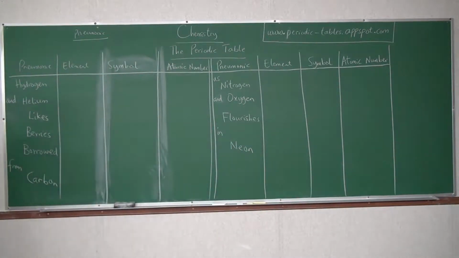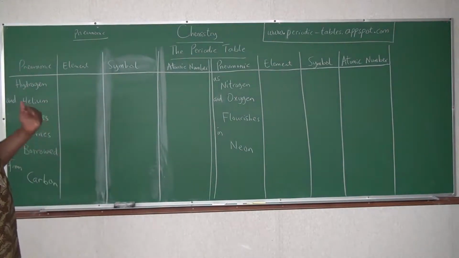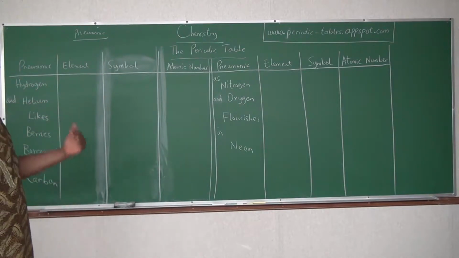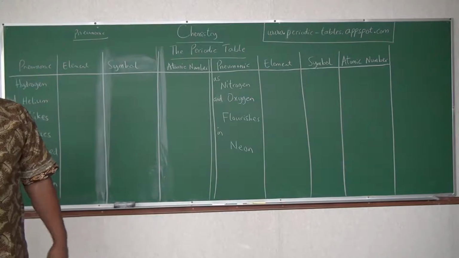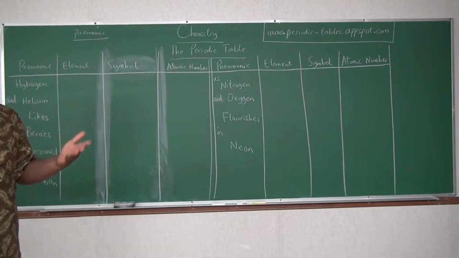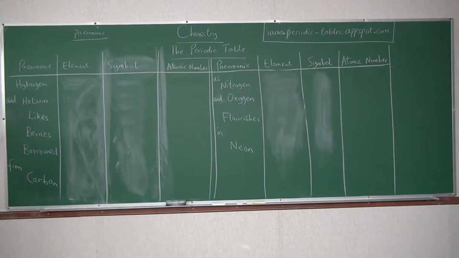Okay, I just listed the first 10. Hydrogen and helium likes berries borrowed from carbon, as nitrogen and oxygen flourishes in neon. You've already done a lot of work. Hydrogen and helium likes berries borrowed from carbon, as nitrogen and oxygen flourishes in neon.